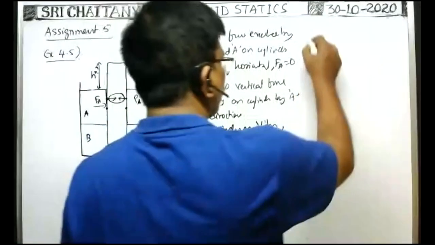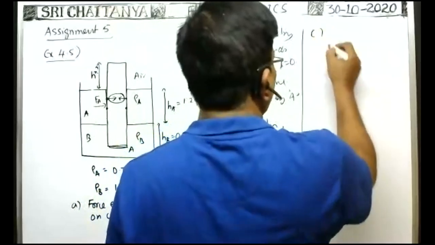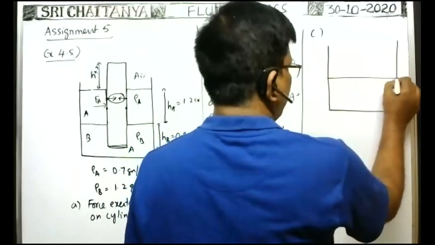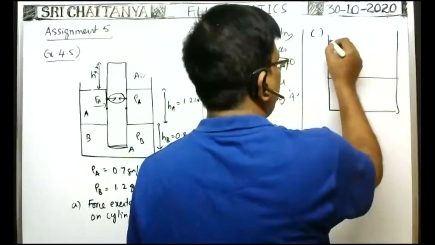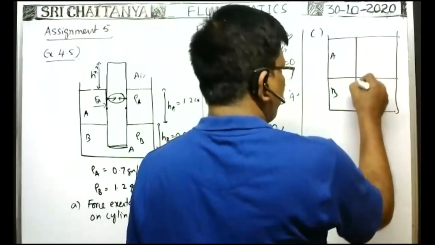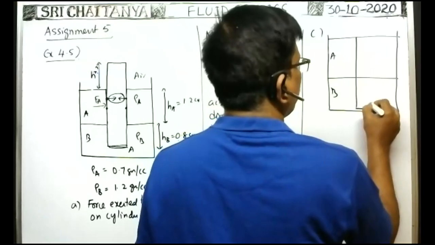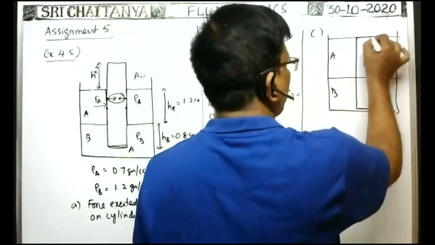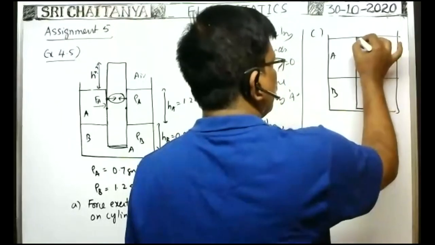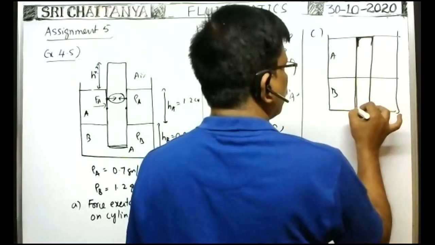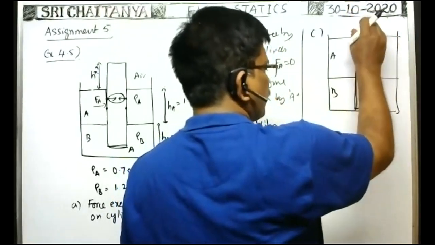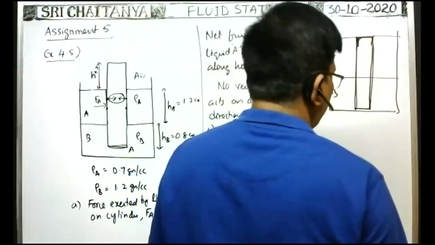Okay. Now in C, this is liquid A, this is liquid B. The cylinder is just submerged. Okay, this is the cylinder. The cylinder is pushed downward so that it is just submerged. And when you release it, what is the acceleration, they ask?